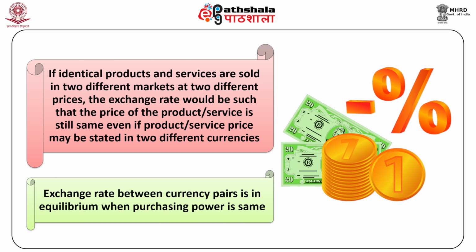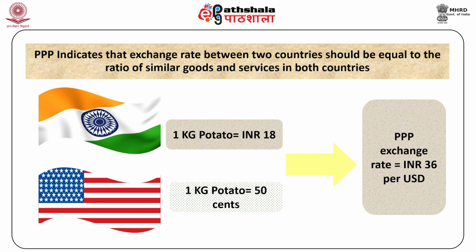In other words, exchange rate between currency pairs is in equilibrium when purchasing power is the same. PPP indicates that the exchange rate between two countries should be equal to the ratio of the prices of similar goods and services in both countries. For example, if 1 kilo of potato costs 18 rupees in India and a similar quantity and quality of potato costs 50 cents in USA, then the PPP exchange rate would be 36 rupees per USD. This is the absolute version of the theory of purchasing power parity.